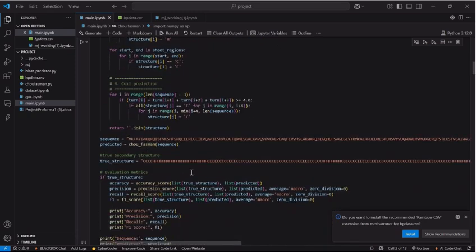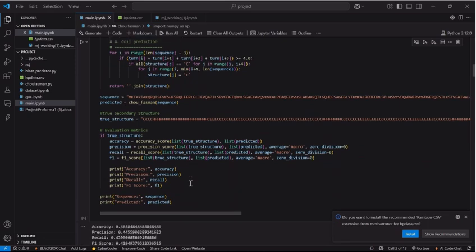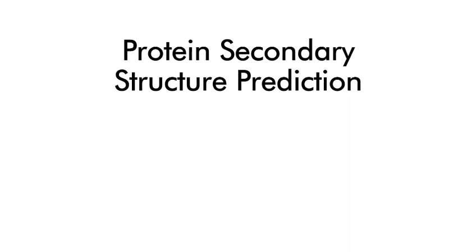The evaluation metrics which I have used are accuracy, precision, recall, and F1 score. I took the sequence and also its true structure from one of the Chou-Fasman tools available on the internet, and I predicted the accuracy, which was at most 50%, and the precision was 44%.